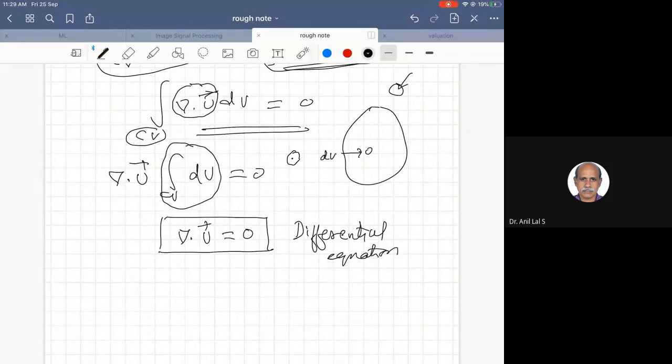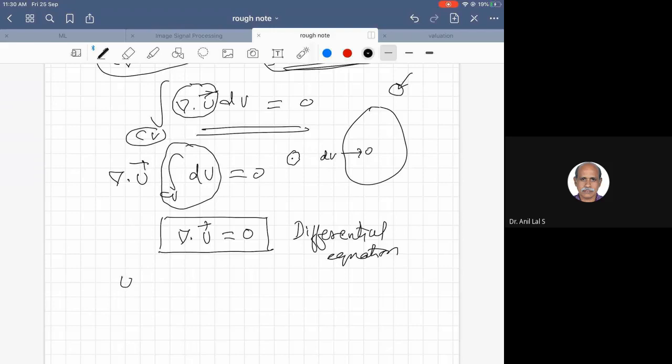So what is a differential equation? A differential equation is nothing but the integral equation applicable for an infinitesimally small control volume or a point. In other words, it is an equation to be satisfied by each and every point in the region through which the fluid is moving, if the flow is incompressible.